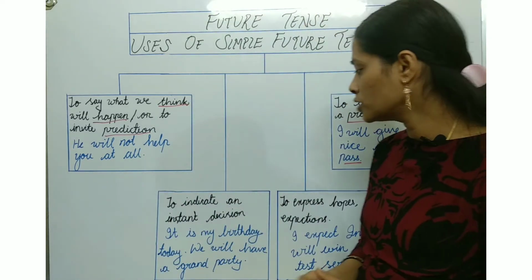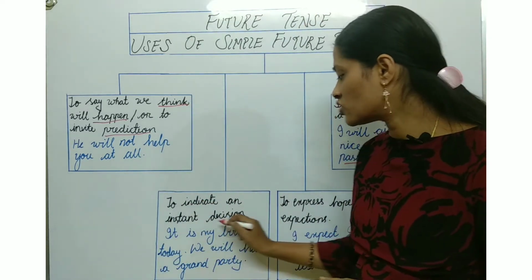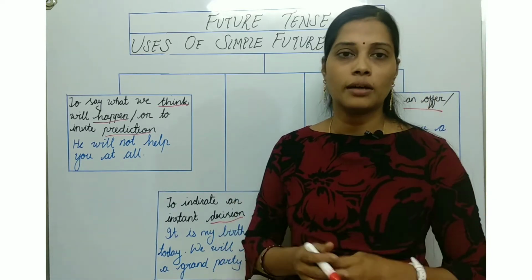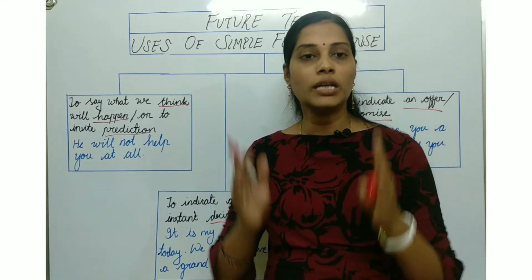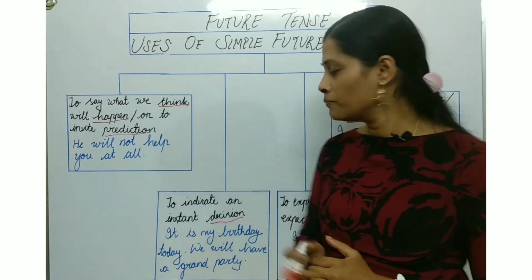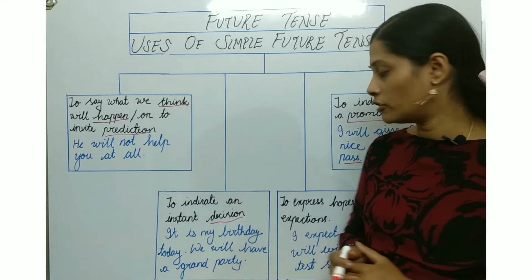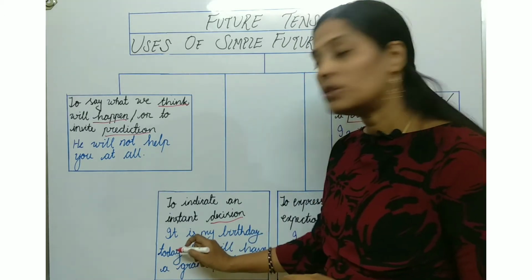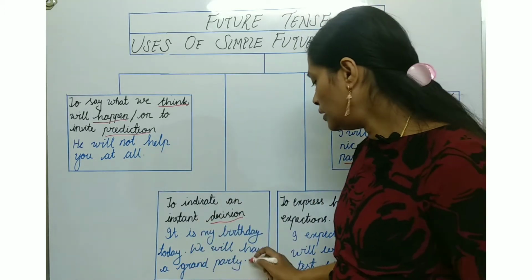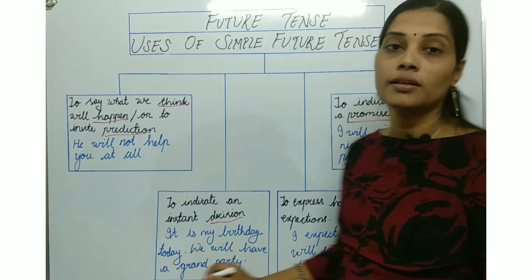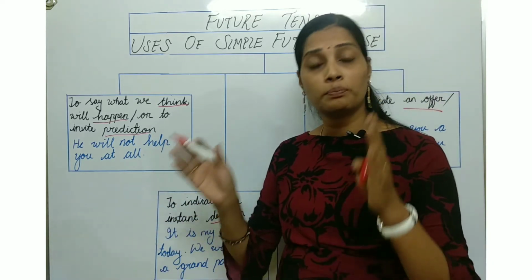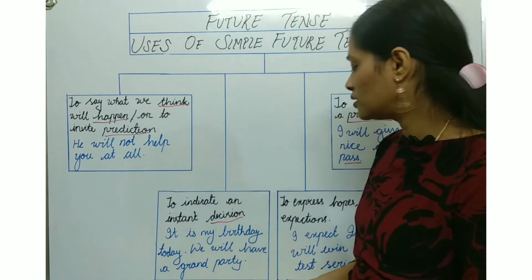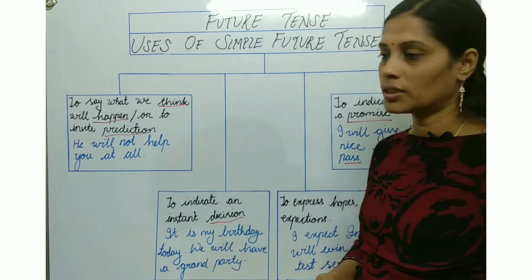Next point, to indicate instant decisions. Taking a decision immediately, at the particular time you are in, we can also say it in the future tense. It is my birthday today. Today is my birthday. We will have a grand party. At that particular time, at the same moment, I decided to give you the party. So in that case, we can use the future tense.